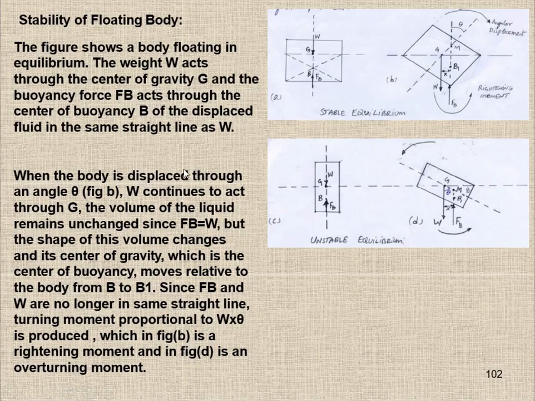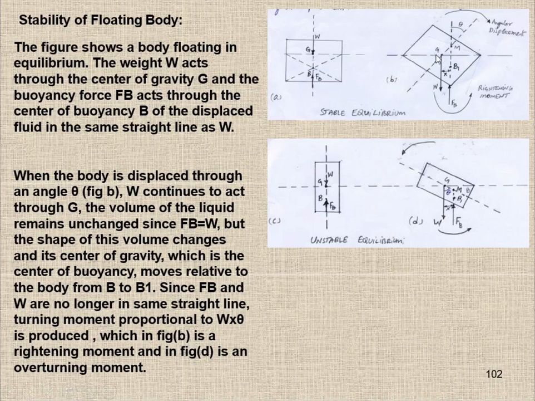When the body is displaced through an angle theta, case B, if we displace this object a little bit towards the right, this is the disturbed displacement theta we give to it. Okay, so W continues to act through G. The volume of the liquid remains unchanged.